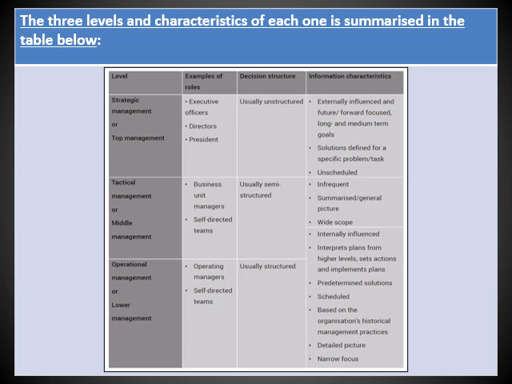Lower level management, those are your operating managers, self-directed teams. We're not going to go into all of that. We are also going to break it down into the details of what each one's roles are, so don't worry too much about those examples. There are more examples coming on slides after this one. What are the types of decisions that are going to be made at lower level management? Those we say are structured decisions.